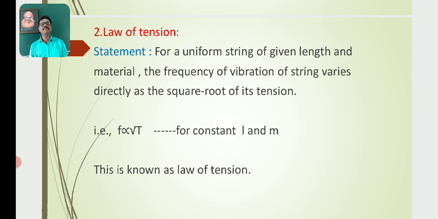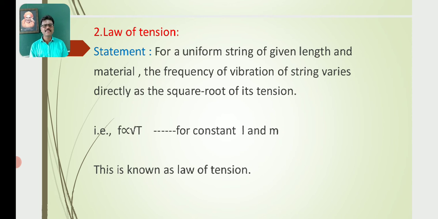The second one is the law of tension. What is its statement? For a uniform string of given length and material, the frequency of vibration of the fundamental note of a string varies directly as the square root of its tension.